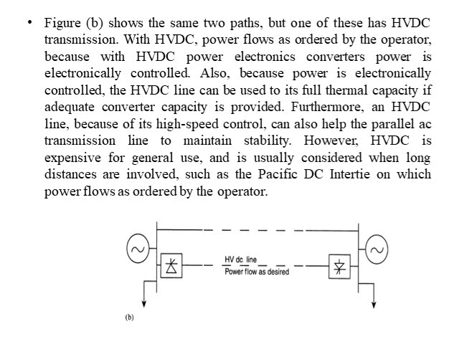So this can be controlled by using an HVDC system. However, HVDC is expensive for general use and is usually considered when long distances are involved, such as the Pacific DC Intertie, on which power flows as ordered by the operator.